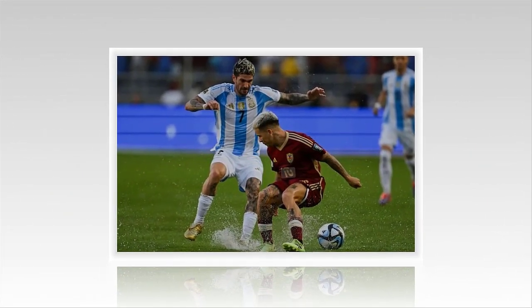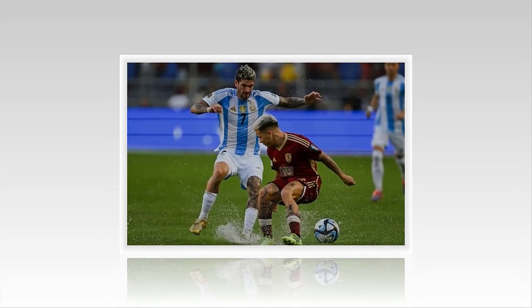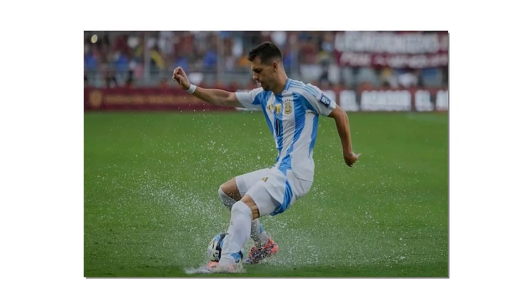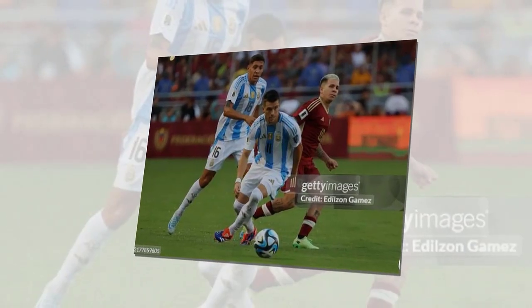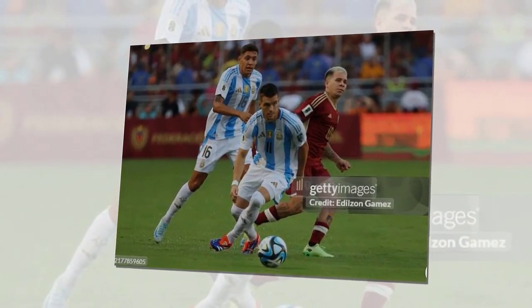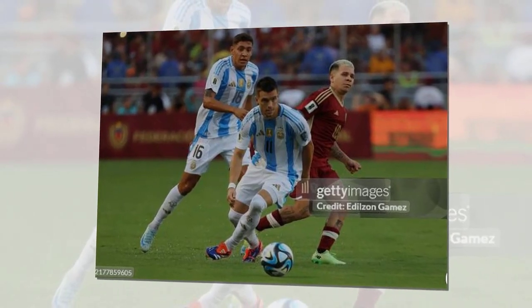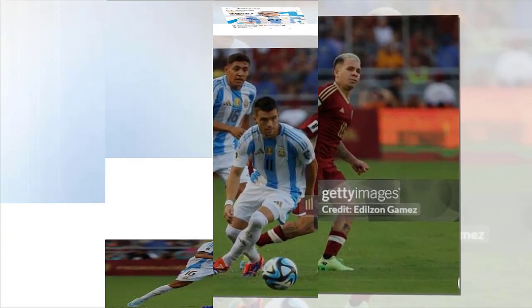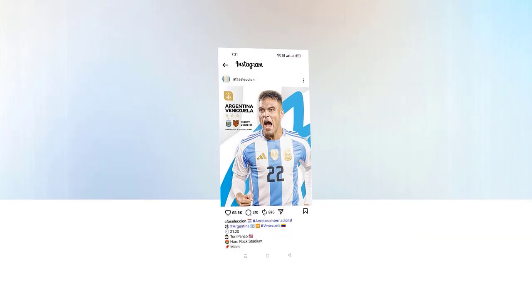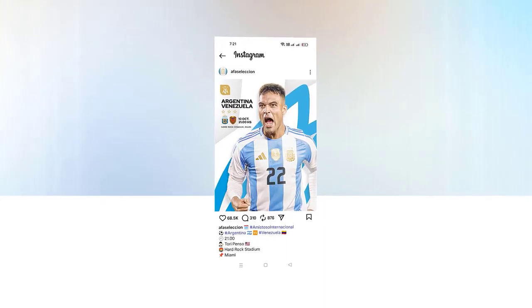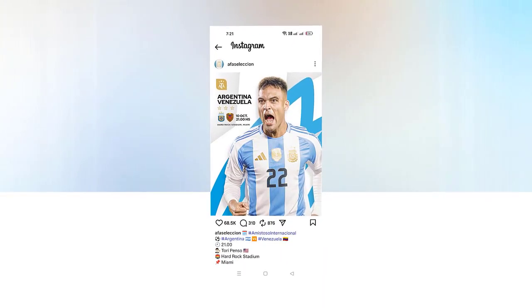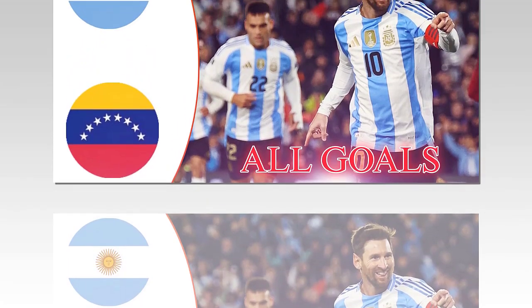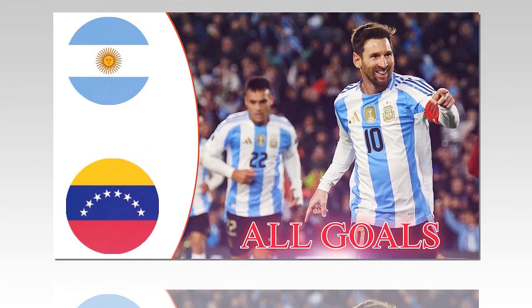Argentina makes a mistake at the back, and suddenly Venezuela has three players on two. Mendoza drives into the right side of the box and puts in a cross at the far post, where Marquez has a free header. However, the 25-year-old is unable to react in time and ends up missing the goal altogether. What a chance! Argentina has had 72% possession of the ball so far in the game, but nothing to show for it.